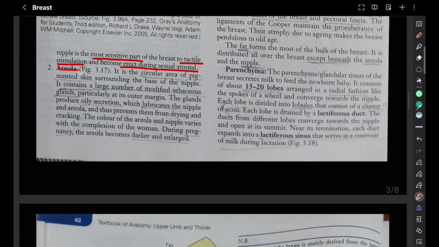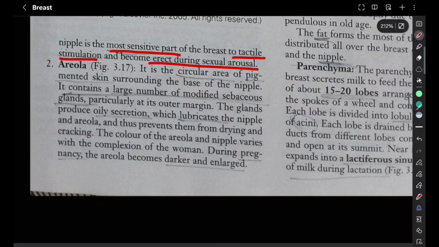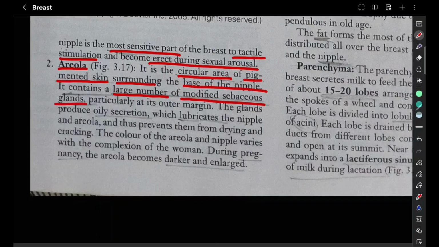Next we have the areola. So the areola is a circular area. The nipple was a conical projection, whereas the areola is a circular area of pigmented skin surrounding the base of the nipple. It contains a large number of modified sebaceous glands.